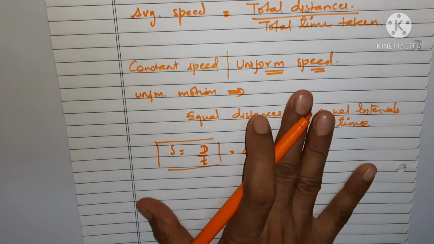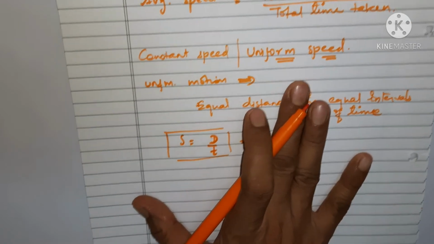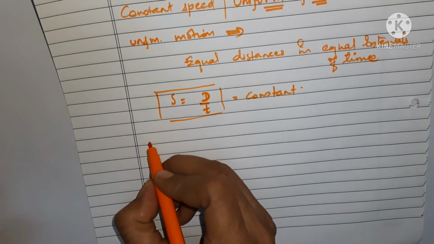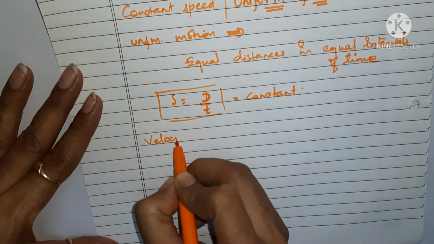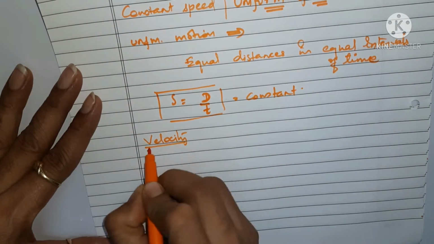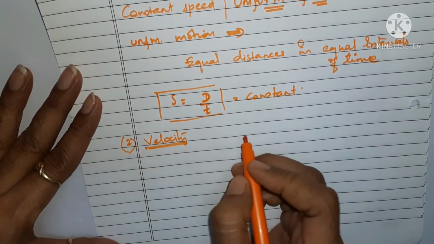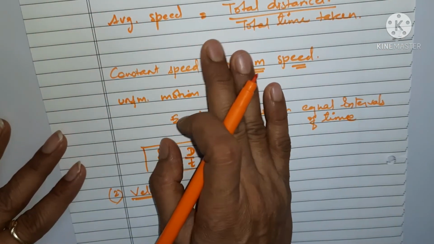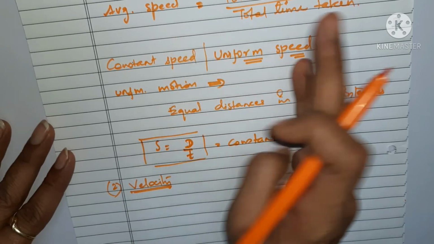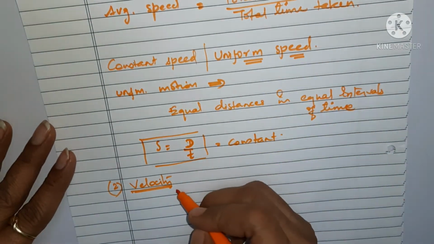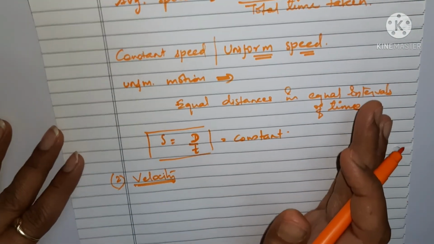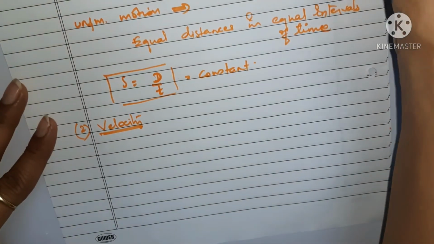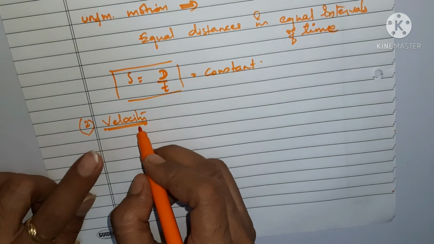I hope you have understood this much. So this was all about speed. What about velocity? There is another term, velocity, isn't it? As I told you, the motion of any body or object can be described by three things. The first one is speed, the second one is velocity, and the third one is acceleration. We'll talk about acceleration in the next part. But here we are going to discuss velocity.